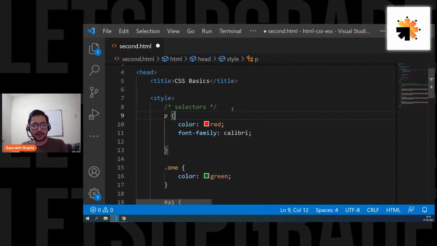Sir, whatever HTML code I write in VS Code, the result of that code is not reflected in the Chrome browser. What should I do? Refresh it. Yeah, Vidya, I think you're not saving your code. Save it and refresh your page. It will work definitely.